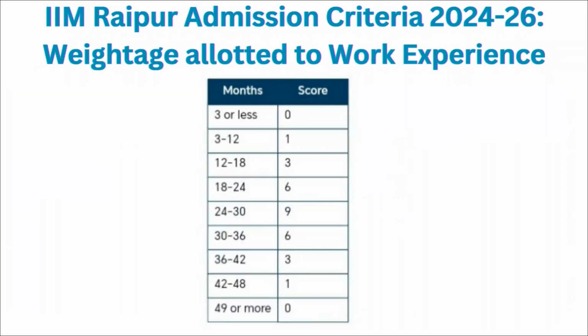And if we consider the overall work experience, then if you have work experience in between 3 to 12 months, then there is a score of 1. For 12 to 18, there are 3 points. For 18 to 24, there are 6 points. For 24 to 30, there are 9 points. For 30 to 36, there are 6 points. For 36 to 42, there are 3 points. And for 42 to 48, there is 1 point.